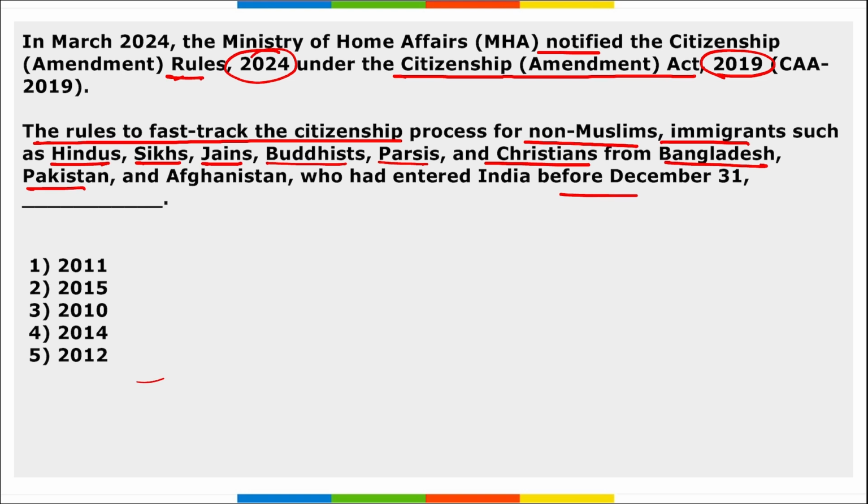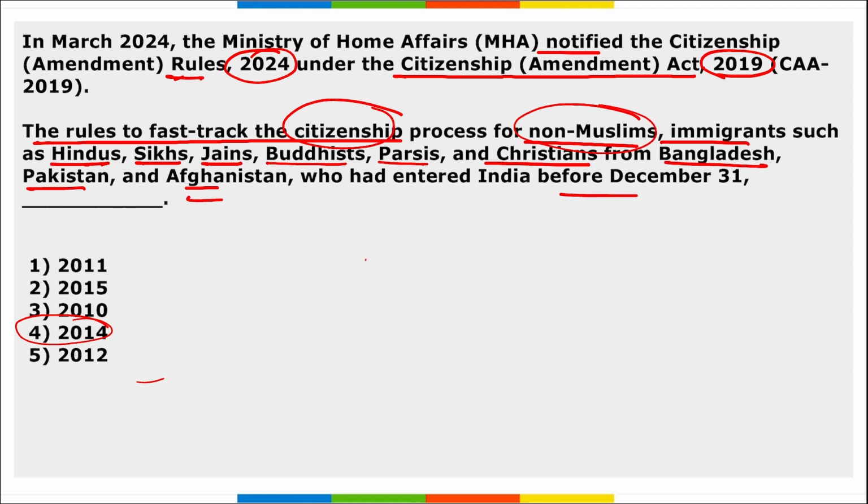So these rules are basically to fast track the citizenship process for the non-Muslim immigrants that include your Hindus, Sikhs, Jains, Buddhists, Parsis and Christians from Bangladesh, Pakistan and Afghanistan who entered India before 31st of December in which year? In 2014. Correct? And these rules were notified over 4 years after Parliament passed this law on 11th of December 2019.